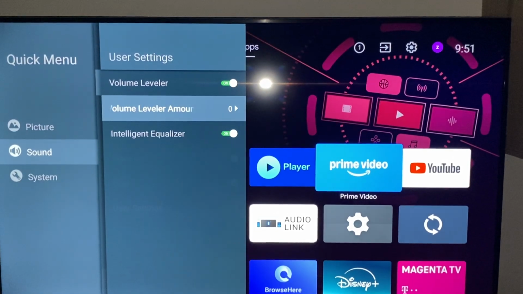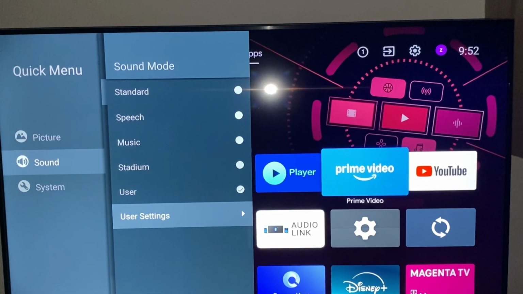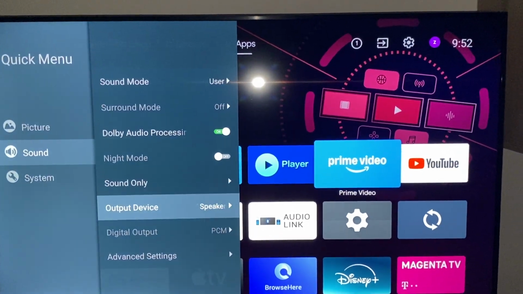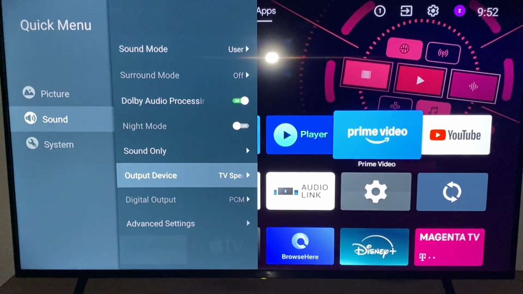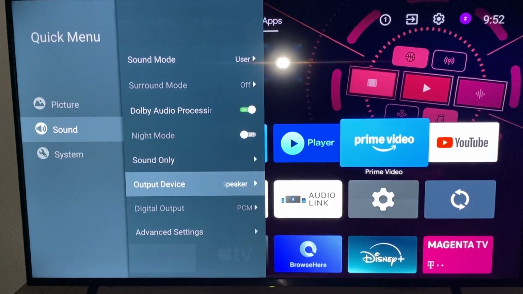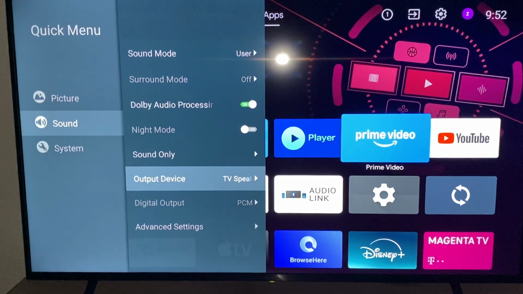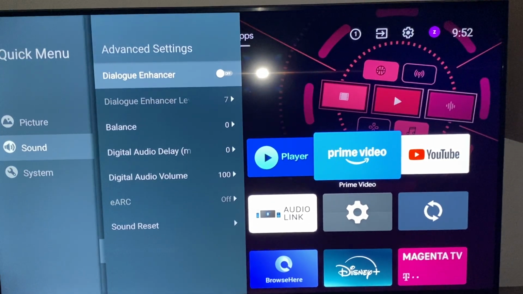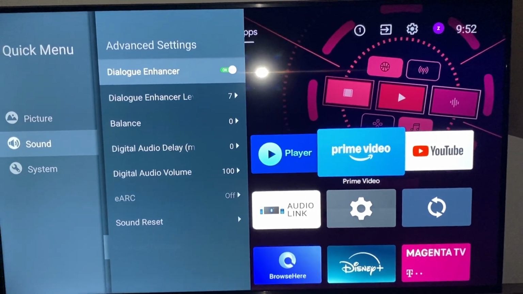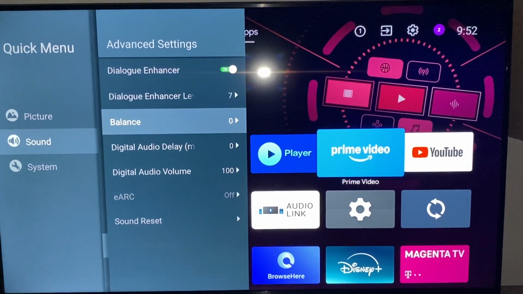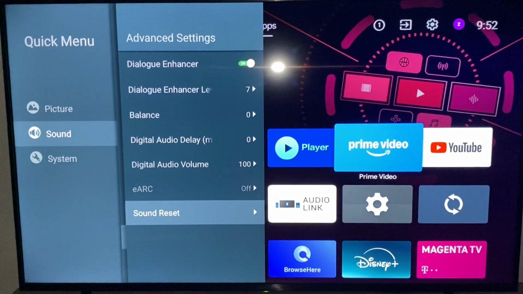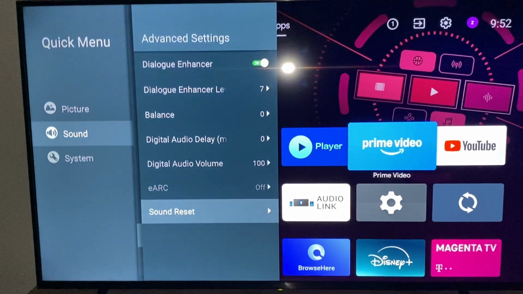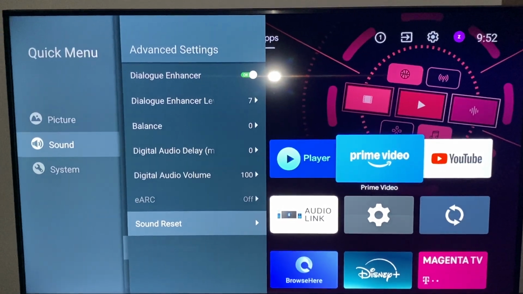This we can turn off, and then we can also do something else. We could here select our output device, which is really important if you use an external speaker or something else, and you can also do the dialogue enhancer. You can turn it on, and which is really important, if your sound isn't working you can reset your sound to reset all settings, and after that your sound should be fixed.